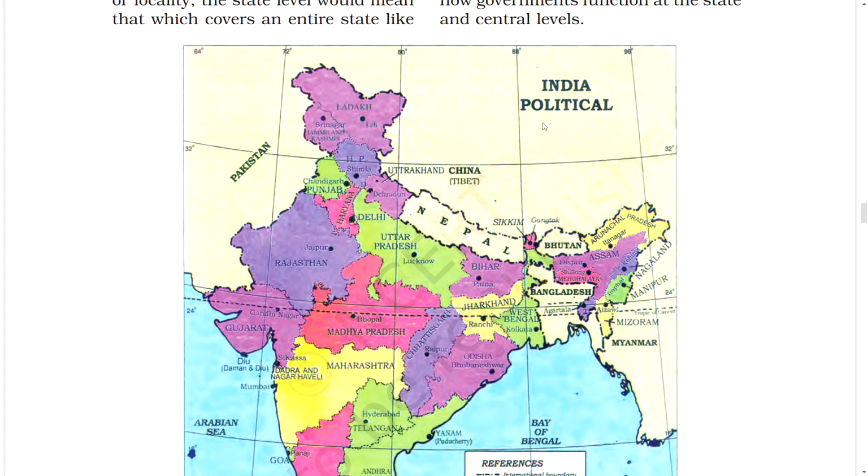India political. Pakistan, China, Tibet, Ladakh, Leh, Jammu and Kashmir, Srinagar, Himachal Pradesh, Shimla, Chandigarh, Punjab, Haryana, Dehradun, Delhi, Uttar Pradesh, Lucknow, Nepal, Sikkim, Gangtok, Bhutan, Arunachal Pradesh, Itanagar, Nagaland, Manipur,